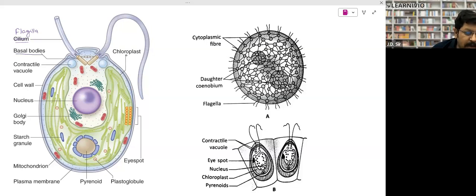Then there is a chloroplast. This green colored structure is the chloroplast. The chloroplast is cup shaped, which you have to remember. A cup shaped chloroplast is found in Chlamydomonas, a green algae. There is an eye spot. This eye spot works basically like an eye. This is a photosensitive structure.